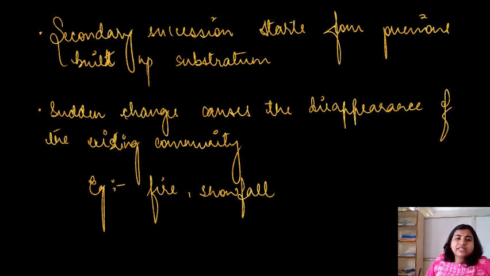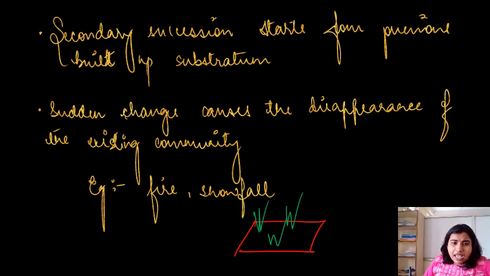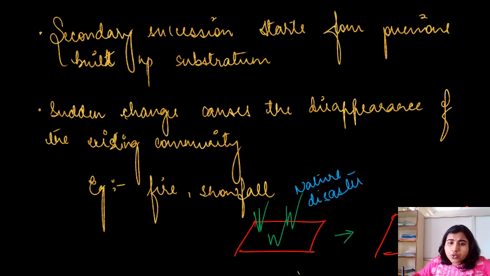Coming to secondary succession. Secondary succession means what? Suppose I draw this land again here, initially we have this type of plants. But now if this gets replaced by another type of plant, suppose due to natural disaster, say flood or fire, this species gets replaced with a new species, and the new species is your trees.